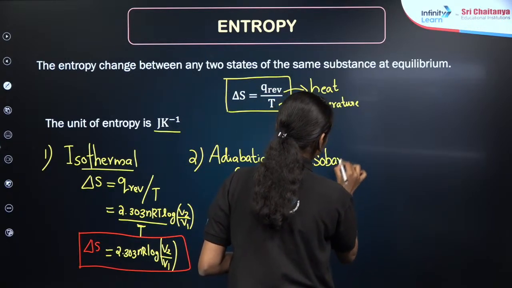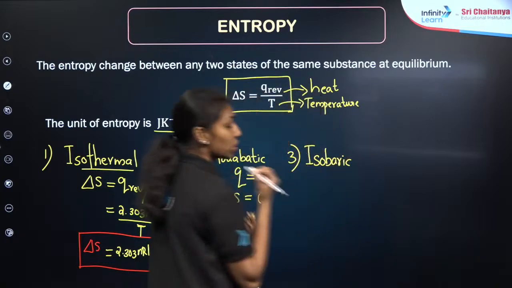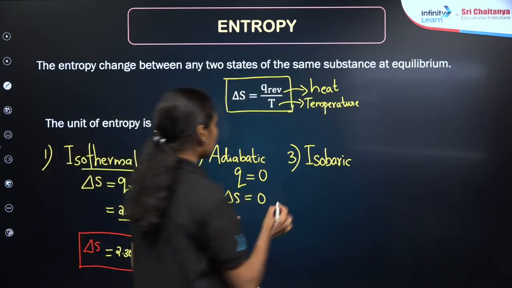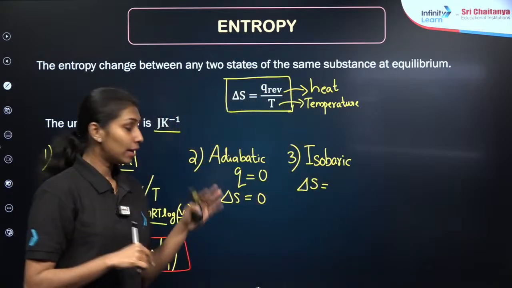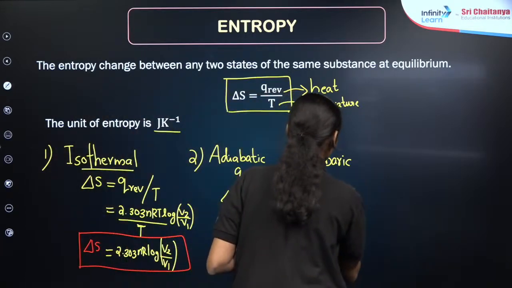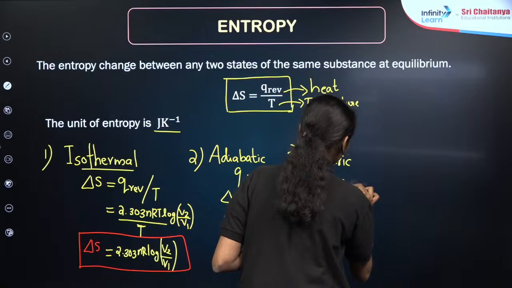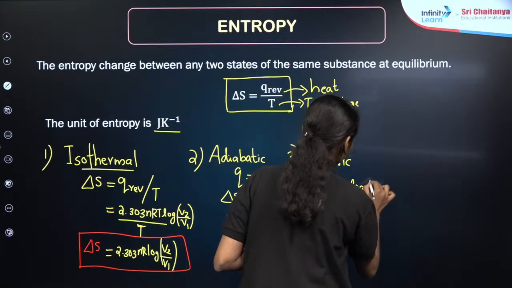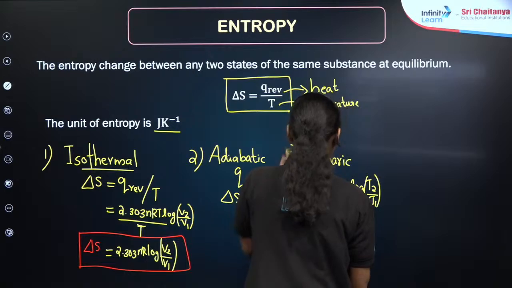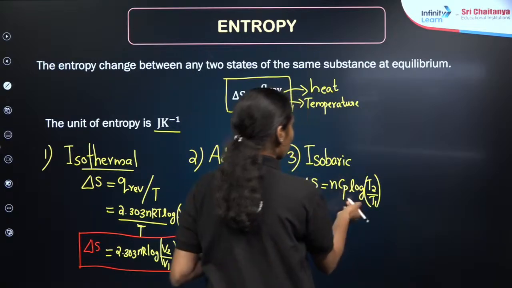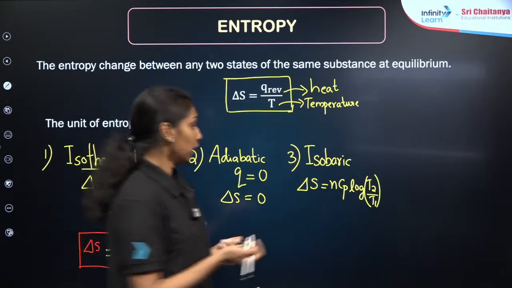Isobaric process, which means the process takes place at constant pressure condition, delta P is equal to 0. So for that, delta S is equal to Q reversible by temperature. While working it out, you will get the answer as nCp log T2 by T1, where Cp is the heat capacity at constant pressure.